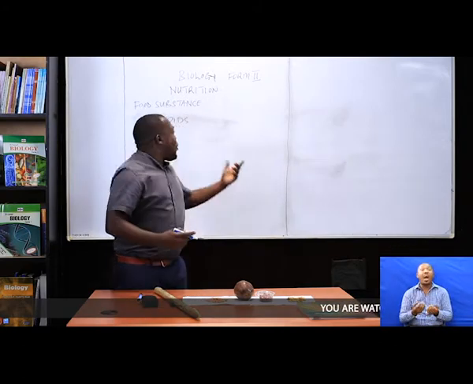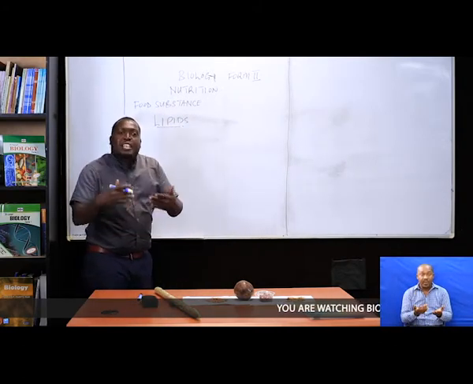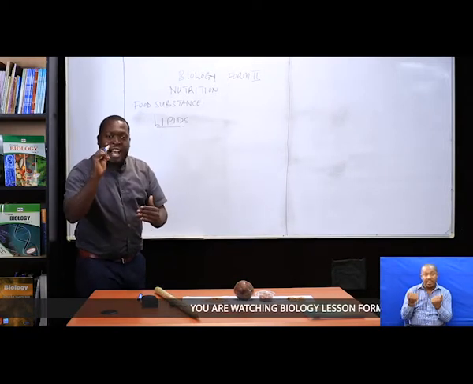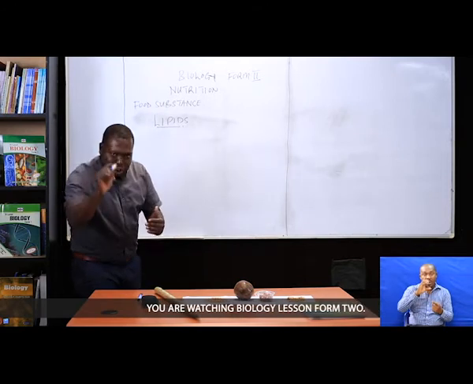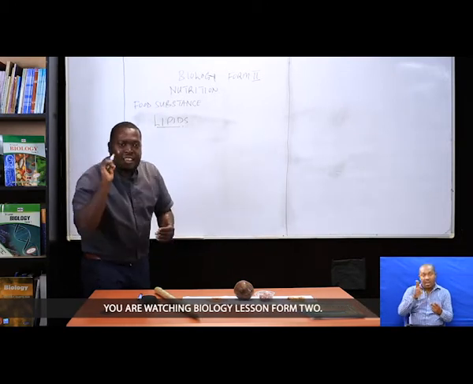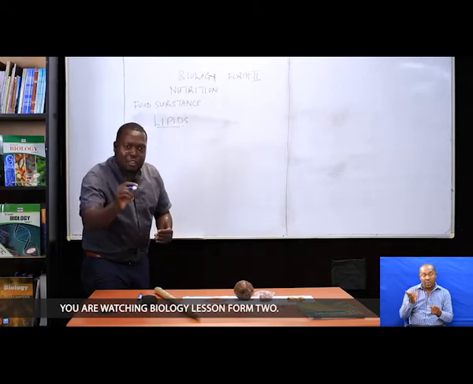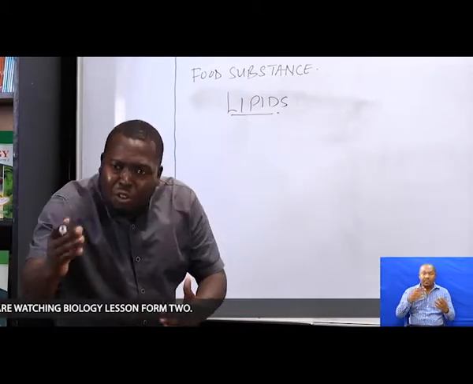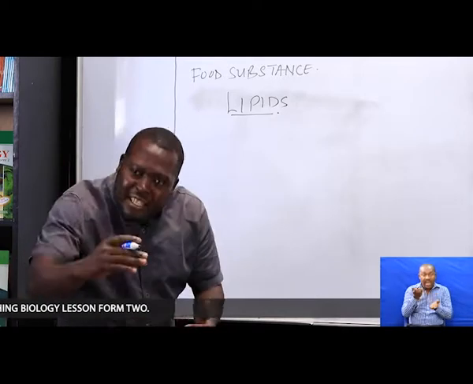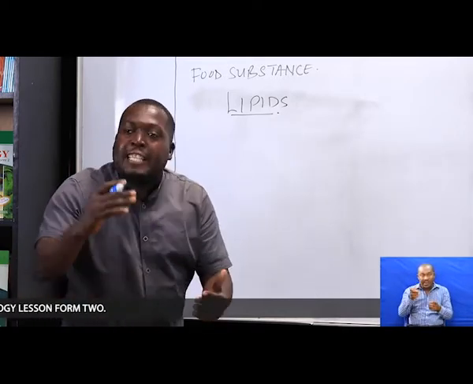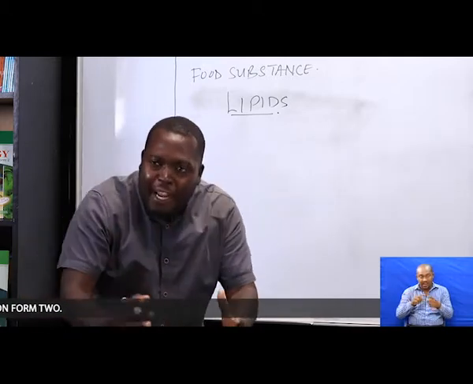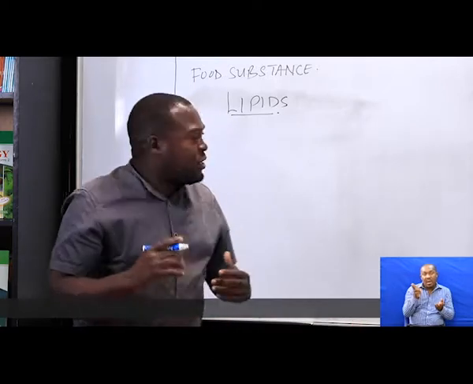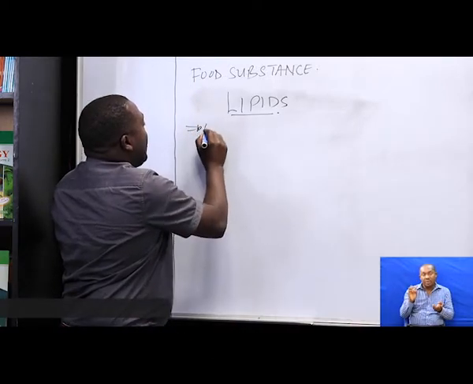By definition, lipids are the food substances that are made up of carbon, hydrogen, and oxygen. But the amount of oxygen present in lipid is much smaller as compared to the amount of oxygen present in what? In carbohydrate.